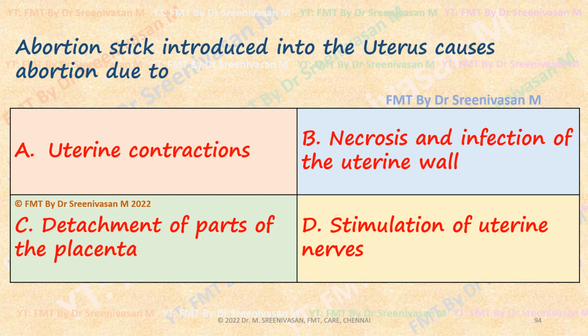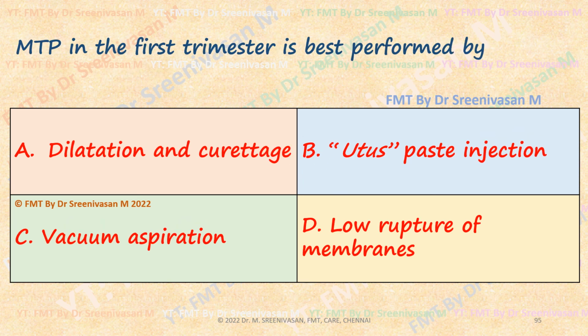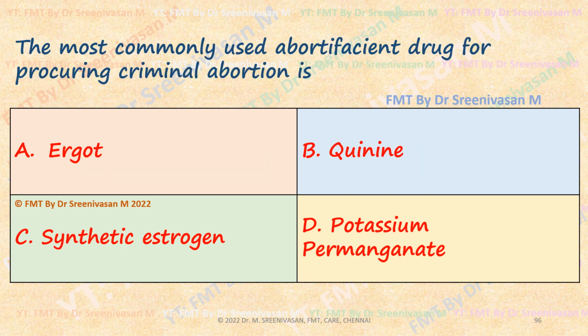Abortion stick causes abortion due to what? Uterine contractions, necrosis, infection of the uterine wall, detachment of the placenta, stimulation of uterine nerves, that will cause inflammation of the uterine wall and cause uterine contractions. MTP in the first trimester, medical termination of pregnancy, not criminal abortion: vacuum aspiration, dilatation and curettage, lower rupture of membranes. Vacuum aspiration is the best method. DNC also will work, but vacuum aspiration is more preferred because of fewer complications compared to DNC.